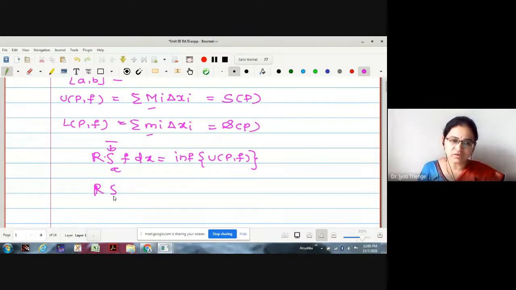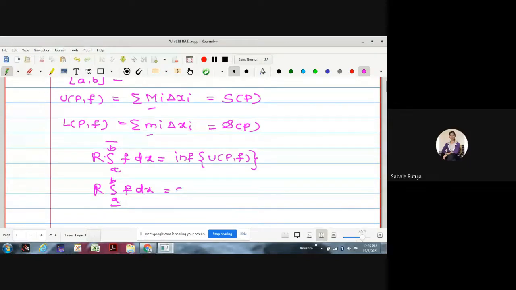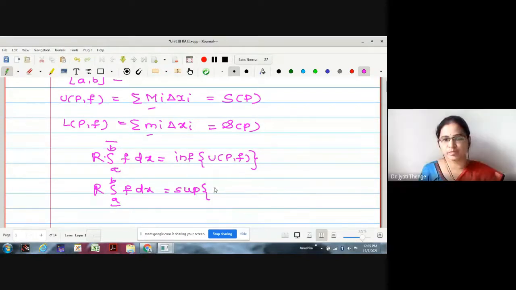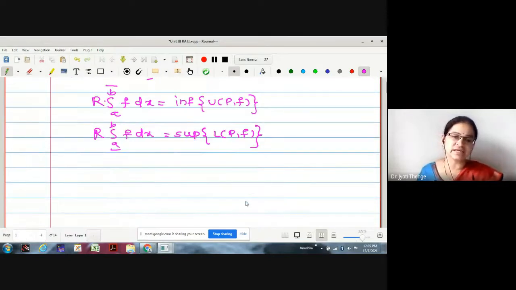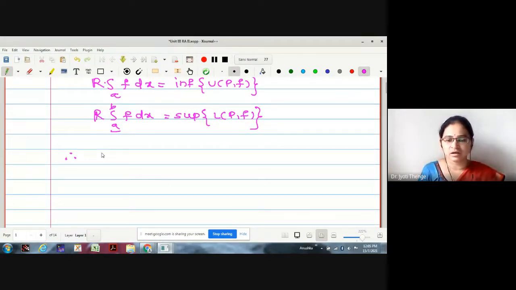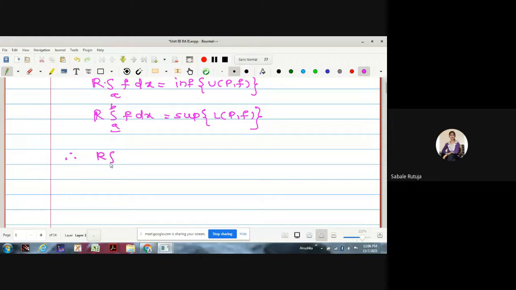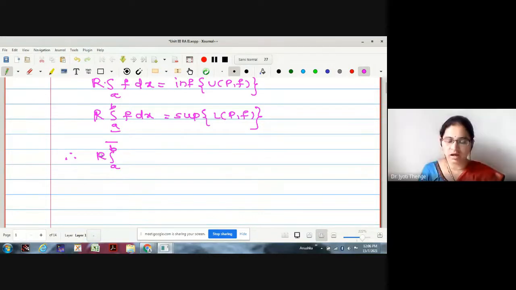Similarly, what is a Riemann lower integral? This is the supremum of the lower sums s of P, f. And when were we saying that the function is integrable? When the upper integral and the lower integral are equal. Upper Riemann integral is equal to lower Riemann integral.